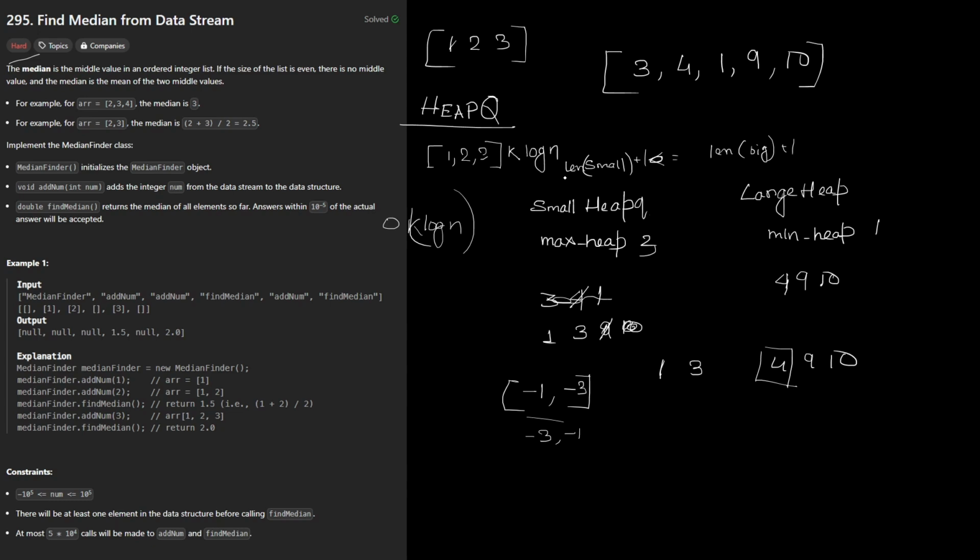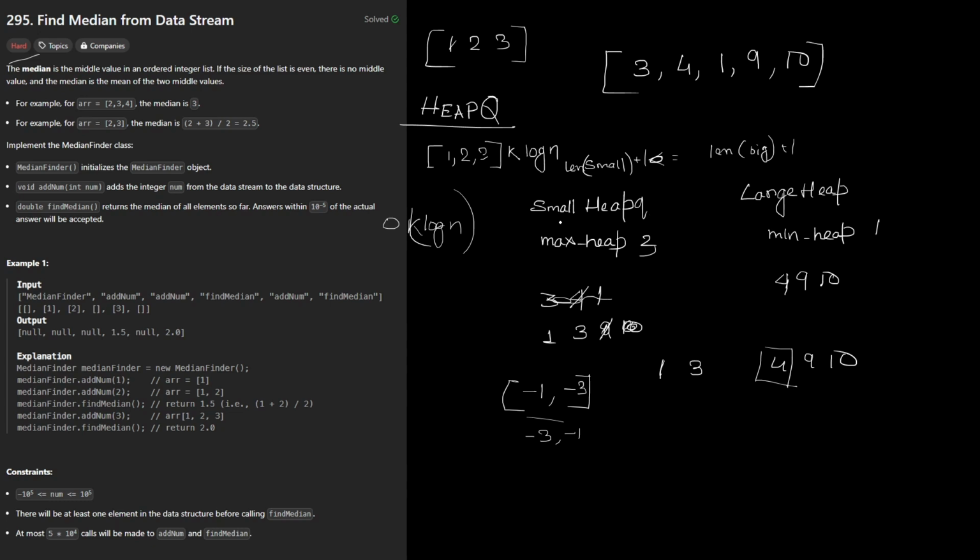One is that we have to always keep the small heap queue and large heap queue balanced. Ideally both of them should be equal, or in case they are not balanced, the difference should be at most 1, not more than that. In case it's more, then we're going to pop an element from the one having the higher number of values and add it to the other one.